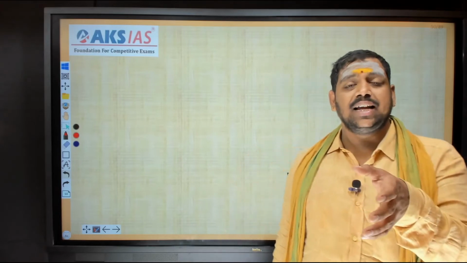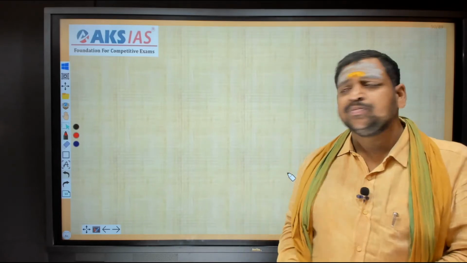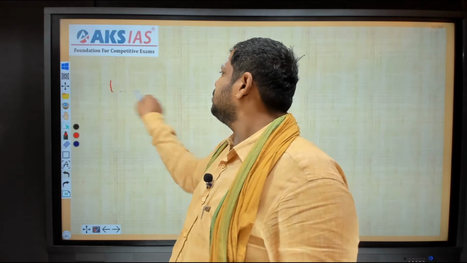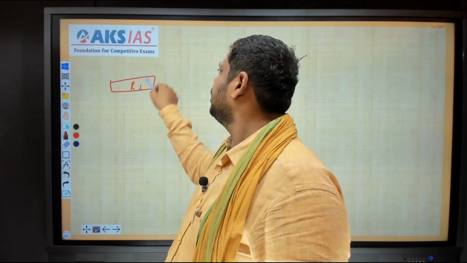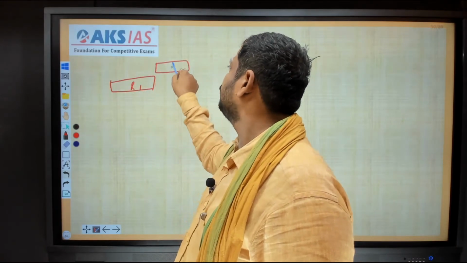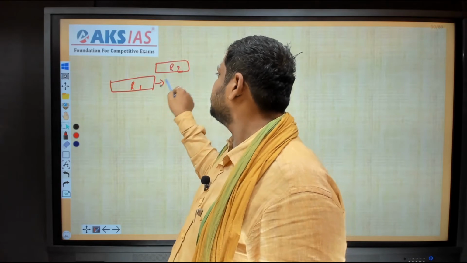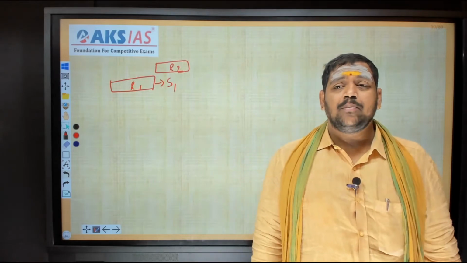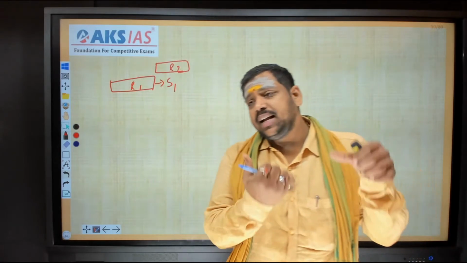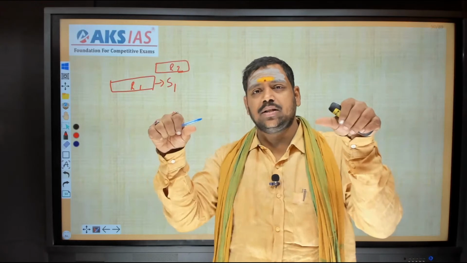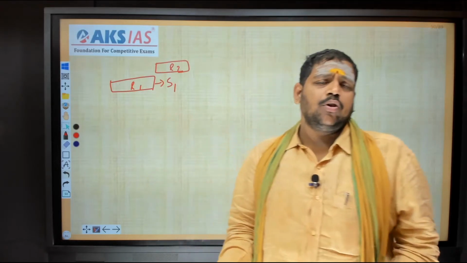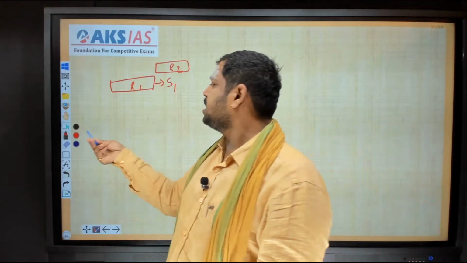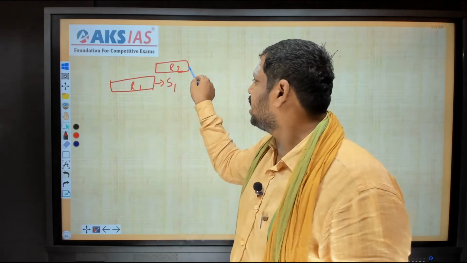So far in motion I have taken point objects. Now I am taking lengthy objects. This is my first train, its length is L1. This is another train, its length is L2. The first goes with speed S1, and the speed of the second train is S2. Again the same question: both are moving in the same direction or opposite directions. No problem, let us take both cases. First, this one is in this direction, and the other is also in this direction.